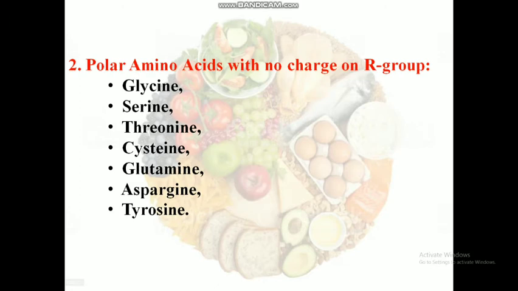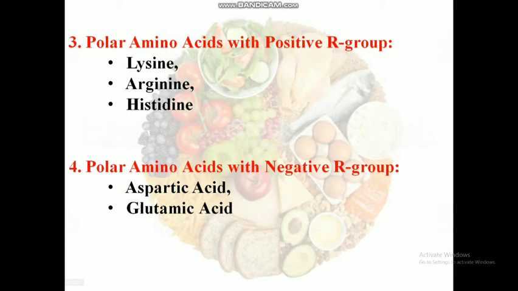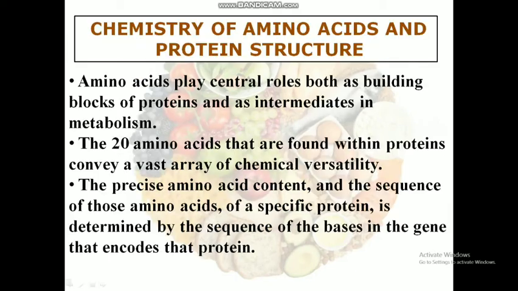Polar amino acids with no charge on R group. These polar amino acids carry no charge on R group. They possess groups such as hydroxyl, sulfhydryl, amide and participate in hydrogen bonding of protein structure. For example, tyrosine, glutamine, cysteine, etc. Polar amino acids with positive R group. For example, lysine, arginine, histidine. Polar amino acids with a negative R group. These contain dicarboxylic monoamino acids. Aspartic acid and glutamic acid come under this group.